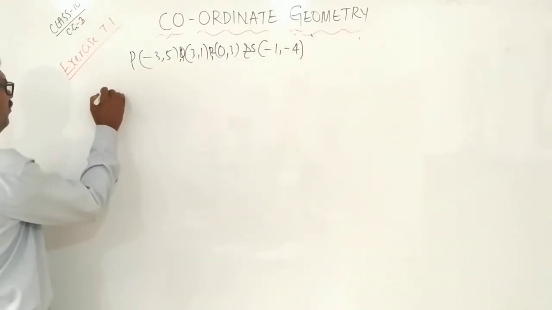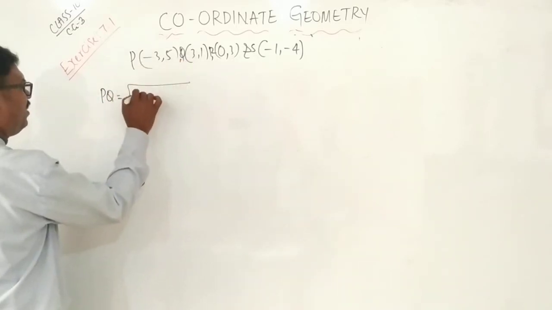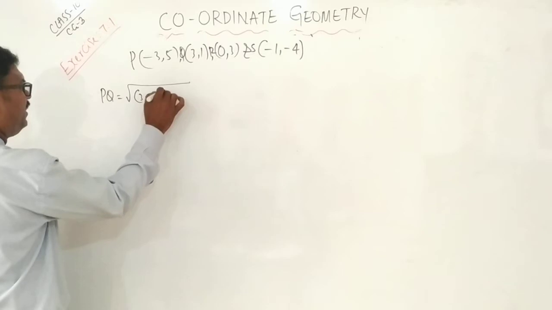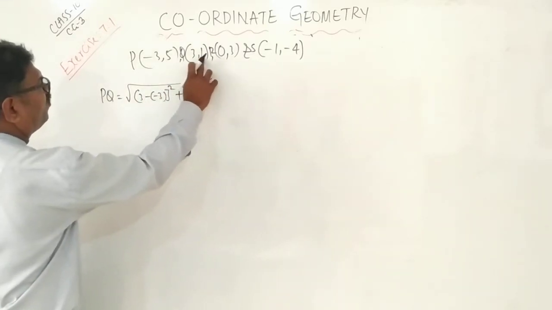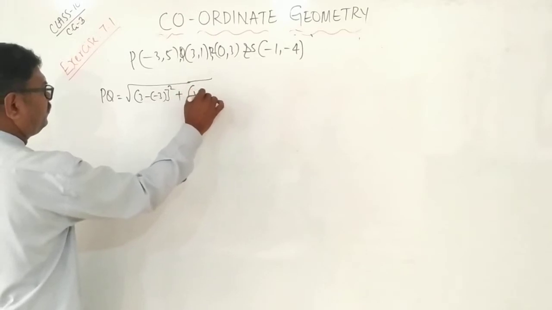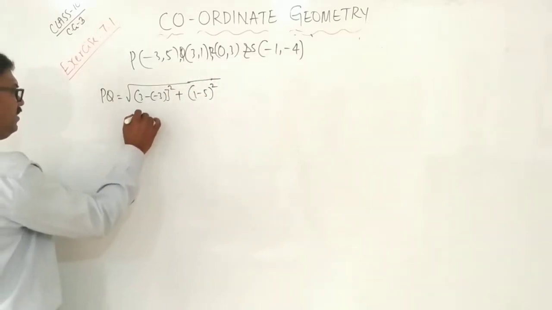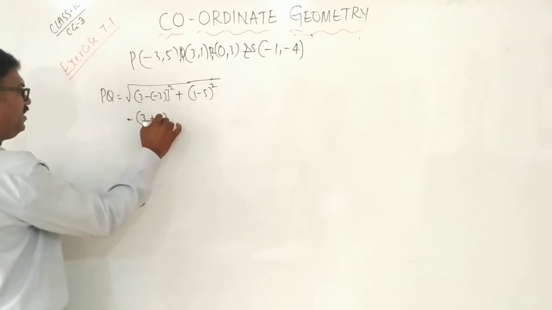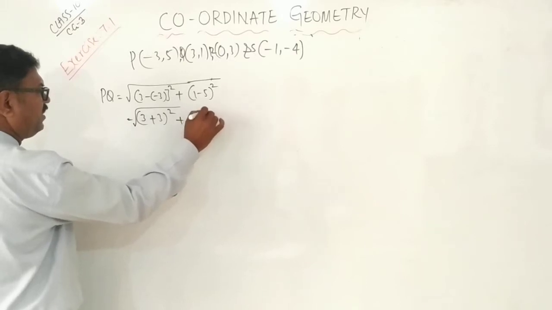Now see PQ. Square root of 3 minus of minus 3 whole square plus 1 minus 5 whole square. So 3 plus 3 whole square plus minus 4 the square.